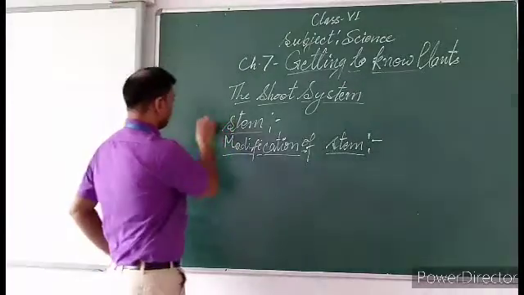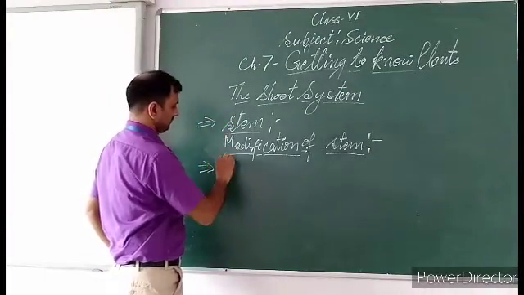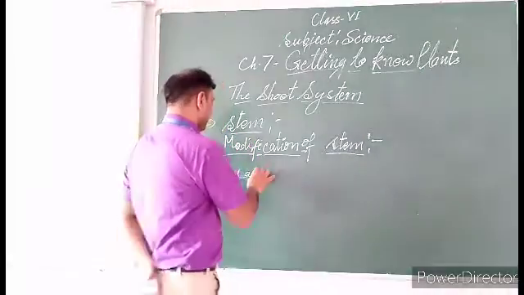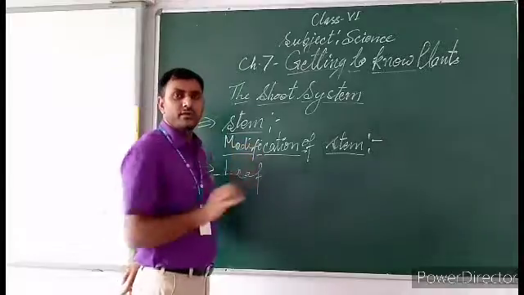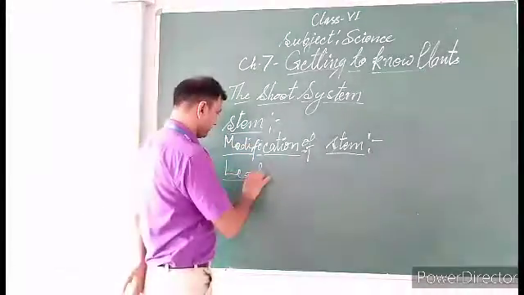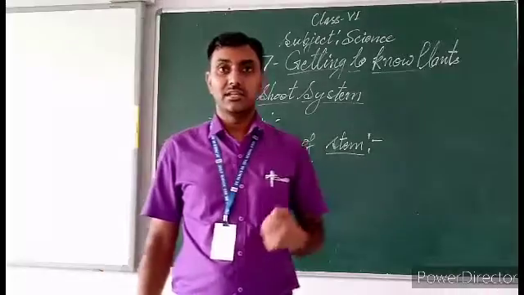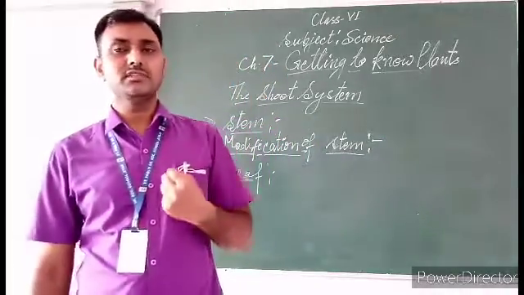Now next point, leaf. Singular form, leaf. The plural is leaves. Listen.